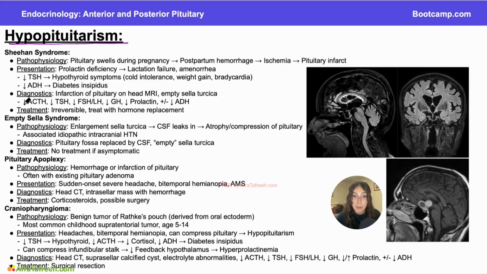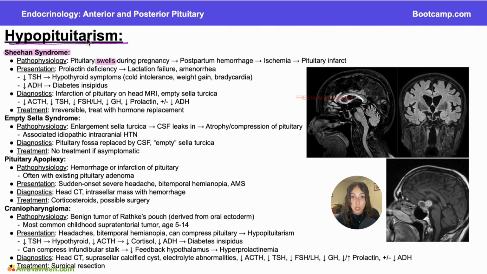And the first cause of hypopituitarism that we'll discuss is Sheehan syndrome. And the cause of Sheehan syndrome is when your pituitary swells during pregnancy. So during pregnancy, your pituitary is going to enlarge, mostly because of the increased number of lactotrophs, which are those cells that secrete prolactin. Prolactin levels, of course, are increasing during pregnancy as your body prepares to make milk when the baby arrives. So those increasing lactotrophs are going to cause the pituitary to enlarge.